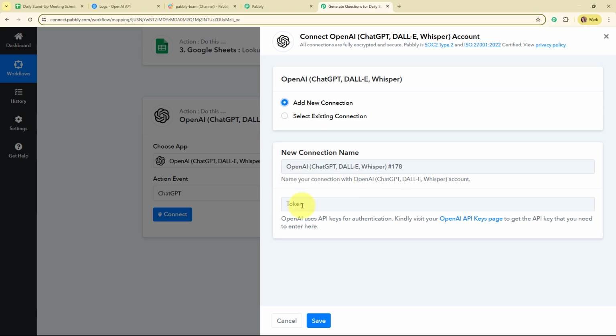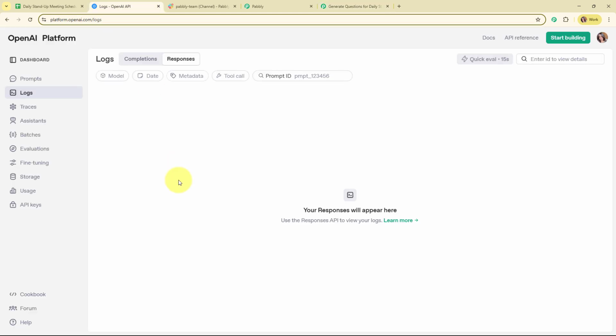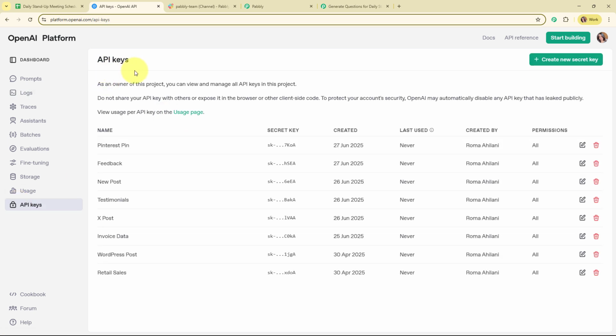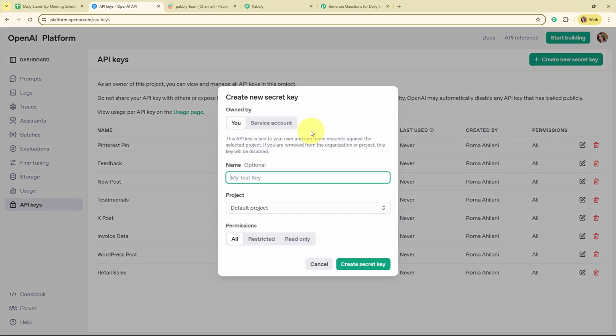And now to build a new connection it is asking me to enter the API token. So following the instructions given below, I've already logged in to my OpenAI account, and from here I'm going to access the API keys given in the left side bar. And under API keys you can see some existing keys over here. So I'm going to generate a new key, and I'm going to give a name to my key, that is meeting questions. After giving the name I'm going to select the project as default project, and then I'm going to create the secret key.